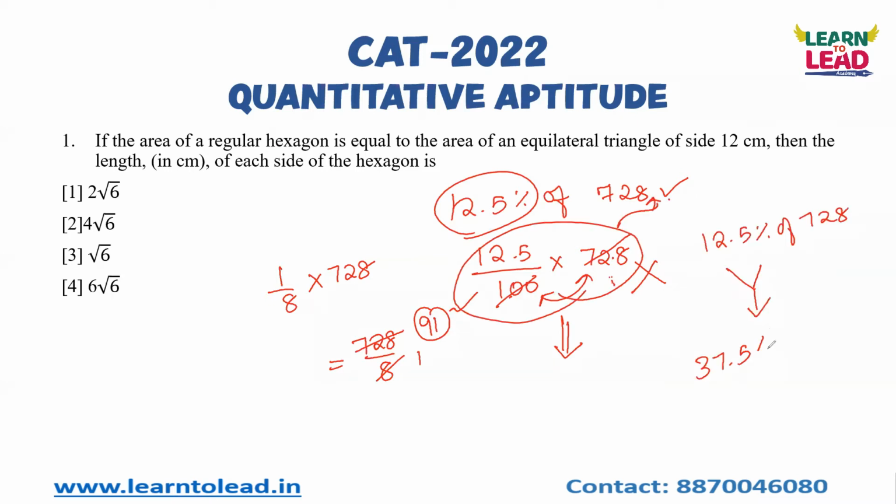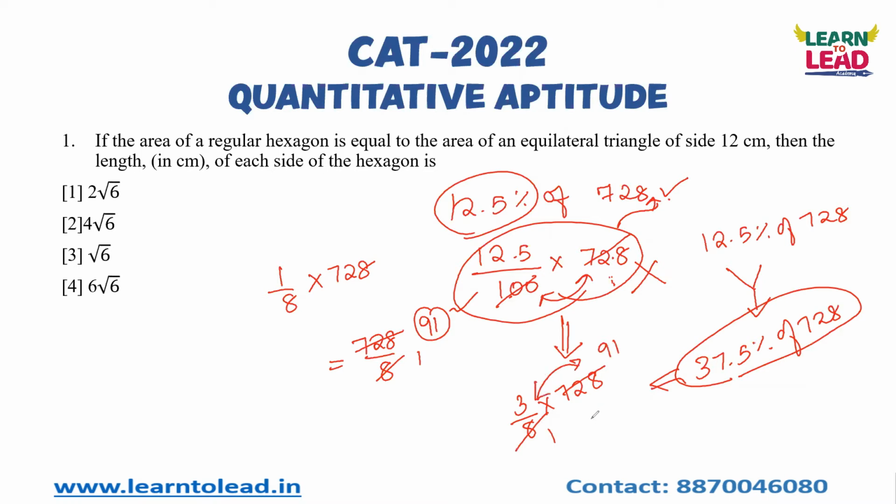Now if you find 37.5 percentage of 728, 37.5 percentage is nothing but 3 by 8. So 3 by 8 into 728. 8 into 91 is 728. 91 into 3 is 90 into 3, 270, plus 1 into 3, 3, so 273 is your answer. Do you understand this?